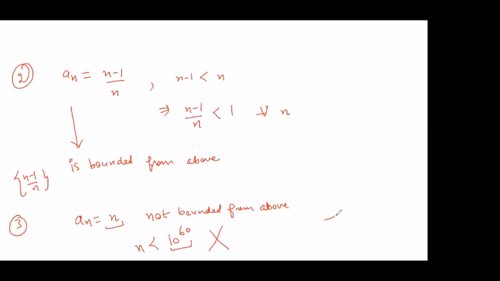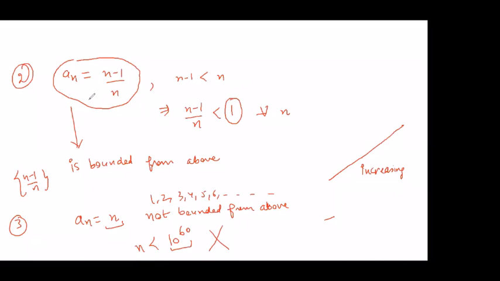As you can see, this is n, rising like 1, 2, 3, 4, 5. It's continuously increasing, so you cannot find an upper bound, because the graph is monotonically increasing. So this kind of sequence is generally not bounded from above. As such, there is no well-defined technique which will help us identify whether a sequence will be bounded from above or below. You just have to do the calculations. Just like in the earlier example, by looking at it I could see an upper bound, and therefore it is bounded from above.